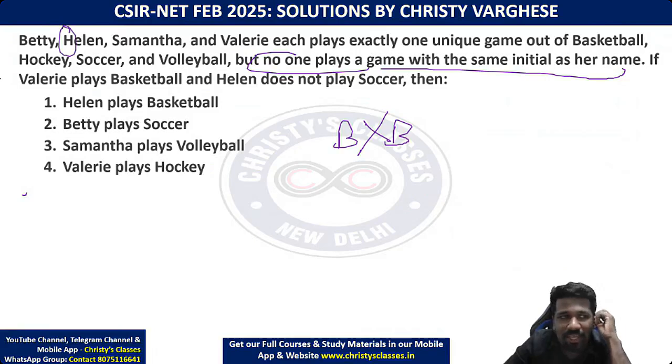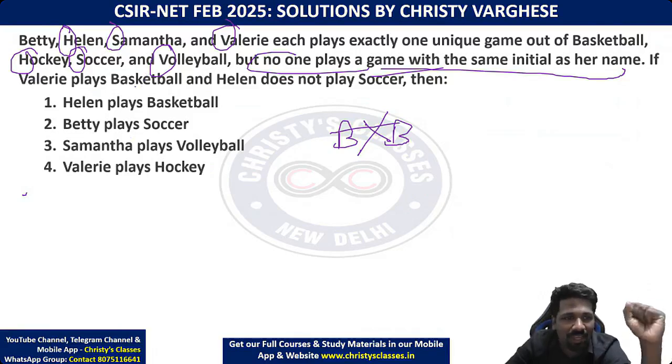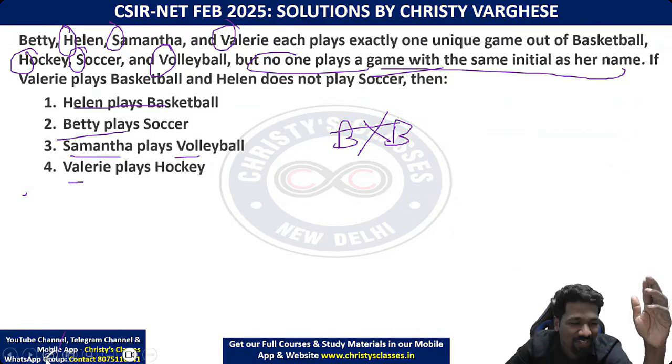Helen's first letter is H, so Helen cannot play hockey. Samantha's first letter is S, so Samantha cannot play soccer. Valerie's first letter is V, so volleyball is not for Valerie. So that is the meaning of this sentence. Meaning, if any option has B and B, H and H, S and S, or V and V, you can eliminate it. Unfortunately, there is no such option.